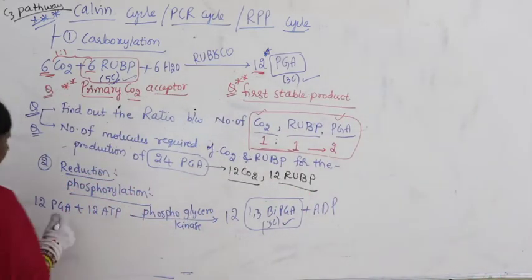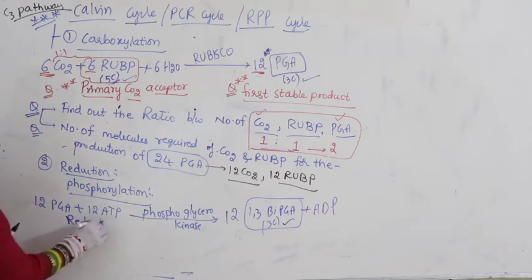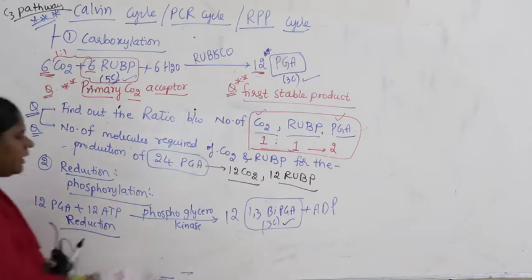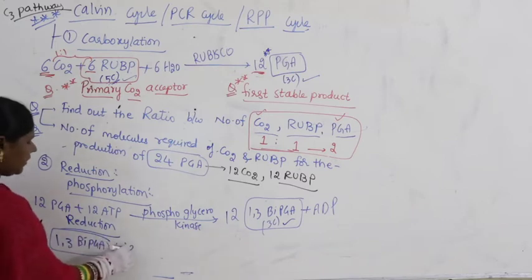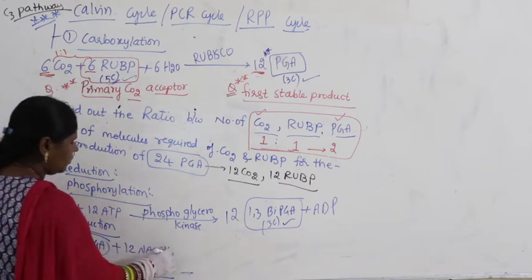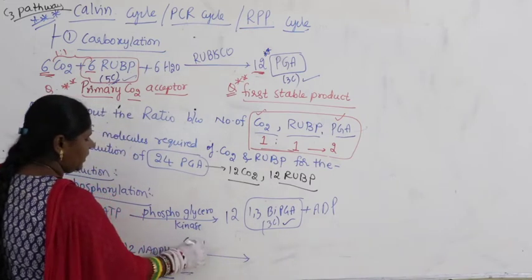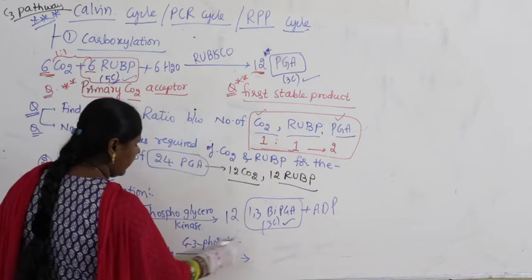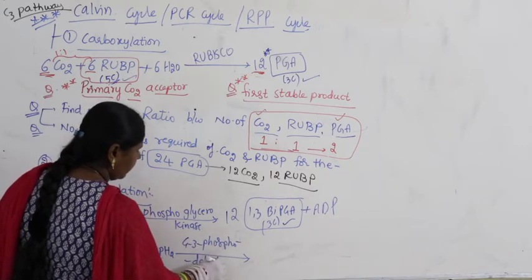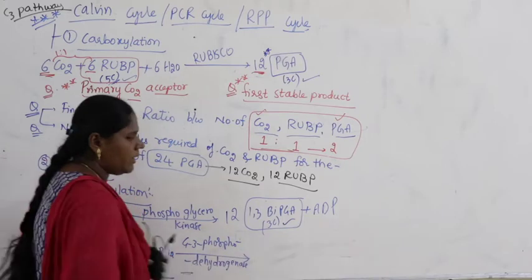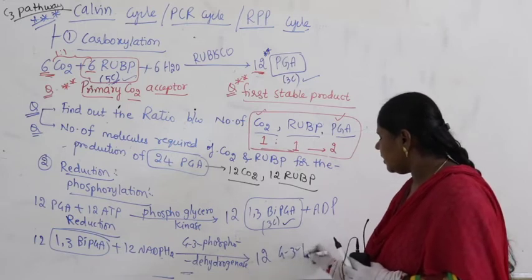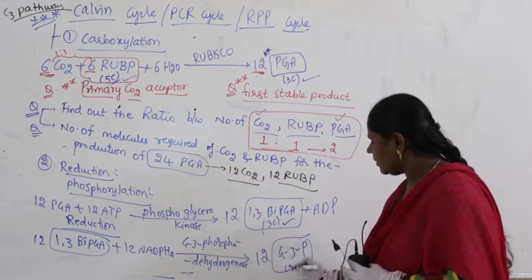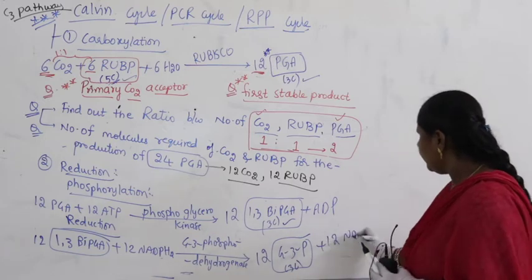So you have to be careful about the number of carbons, right. Similarly, what is the next one we have? Next one itself is called reduction. Now in reduction what happens? The end product, 12 molecules of 1,3-biphosphoglyceric acid, will react with 12 molecules of NADPH2 and the enzyme is G3P phosphodehydrogenase, right. As a result it leads to formation of how many molecules here? 12 molecules of G3P, glyceraldehyde 3 phosphate, 3 carbon, plus 12 NADP plus.